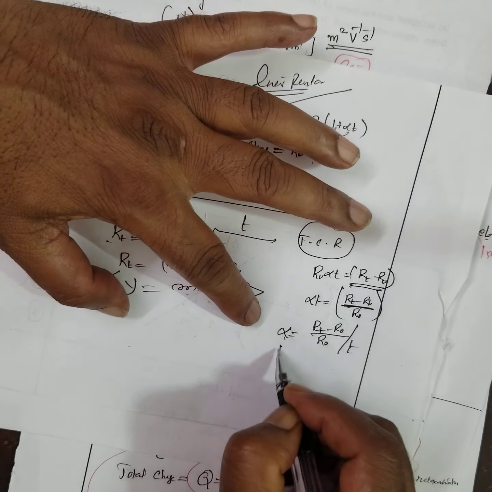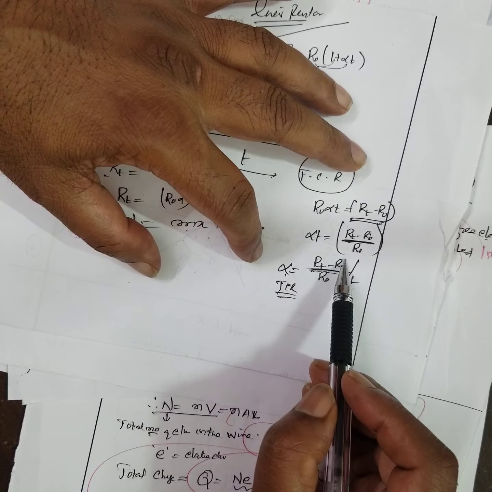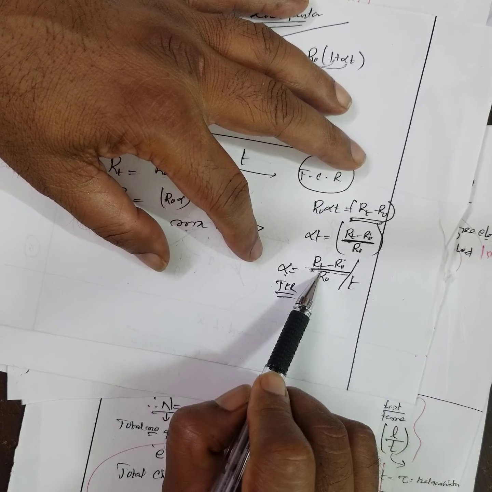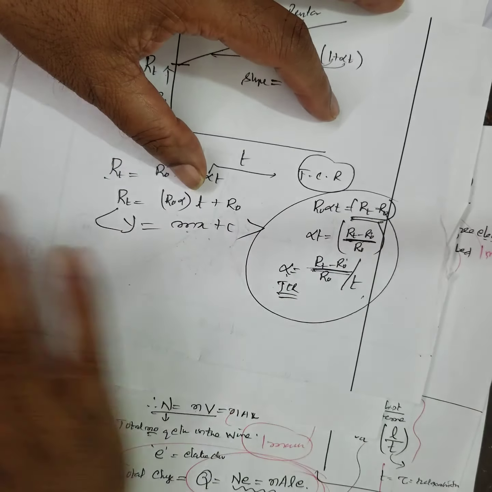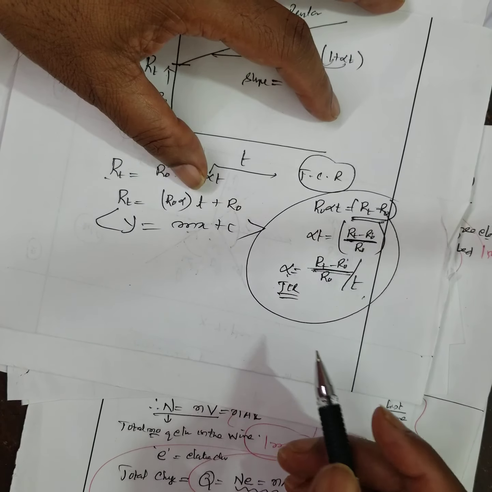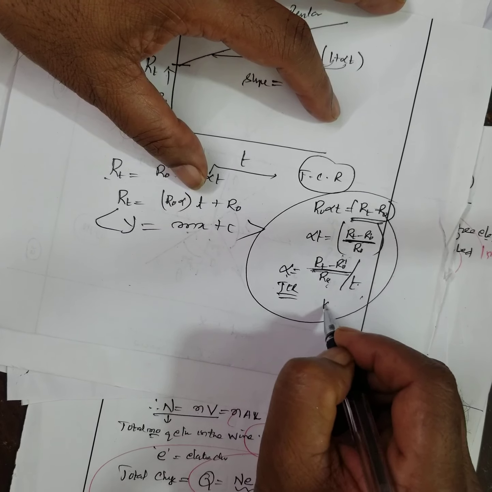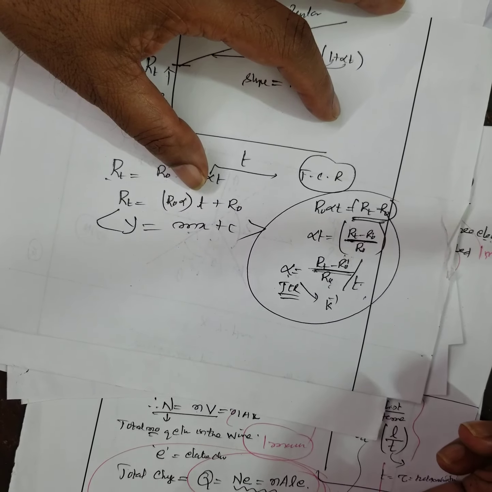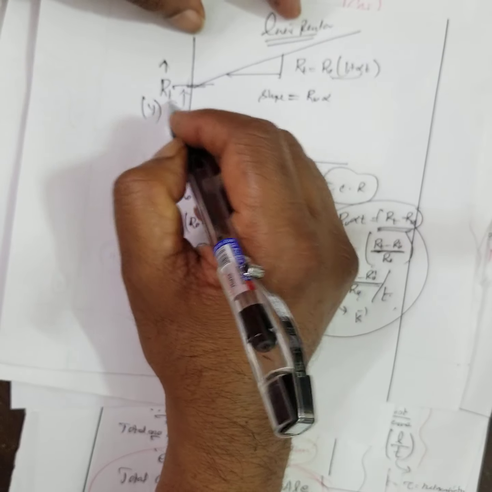That is, temperature coefficient of the resistance is defined as the ratio of increase in resistance to resistance at 0 degree per degree rise in temperature. See, these are all not required for you. If they ask you unit also, you can write this is ohm, this is ohm, ohm gets cancelled, per Kelvin. And the y-intercept gives R naught.